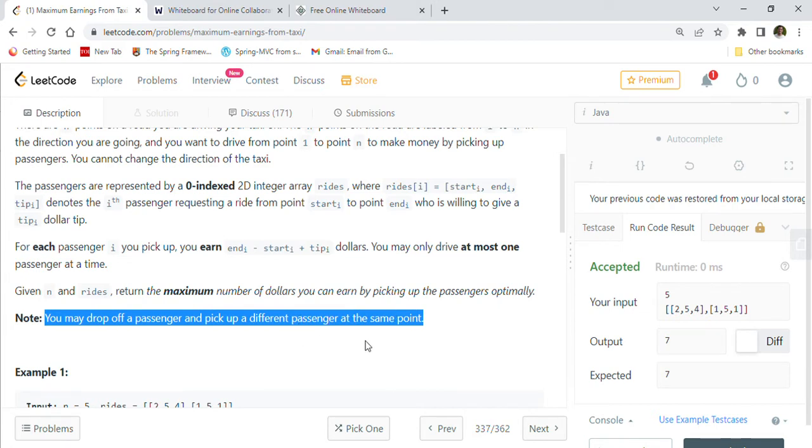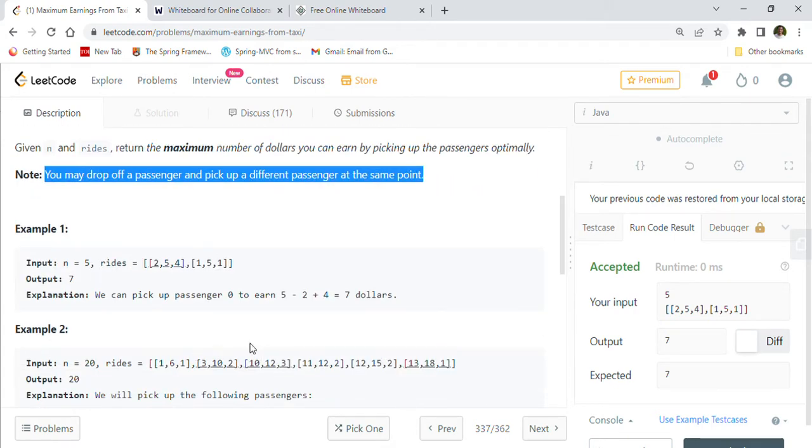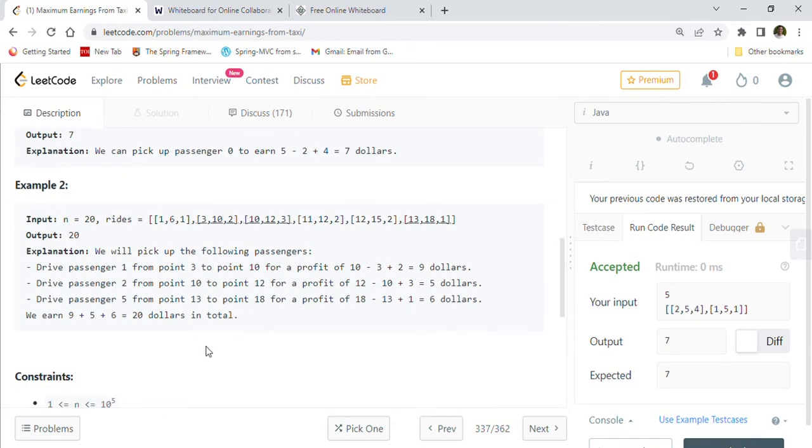And what they are asking us to do is find the maximum profit by optimally picking up the passengers. They will give us a list of passengers, but we have to optimally pick the passengers. So how can we do that? That's what they are asking. They have given two examples.